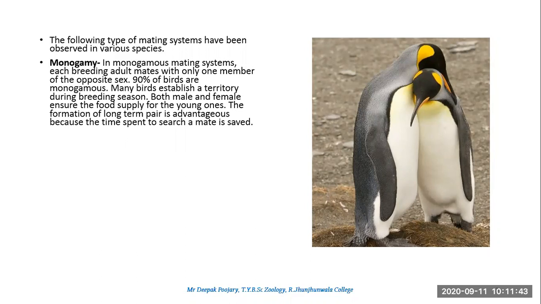But once the breeding season comes, they will start collecting together. They will mark their territories. Now how will birds mark their territory? Basically for them, their territory is nothing but a nest. So they start building a nest, both the male and the female. Once they develop a monogamous relation, they start building a nest. And because it is monogamous, both the male and the female will take care of the young one.